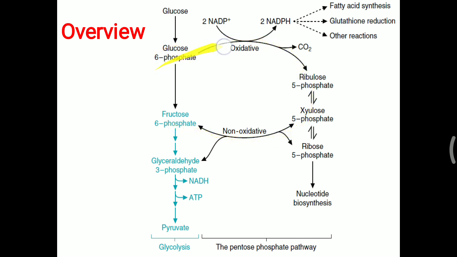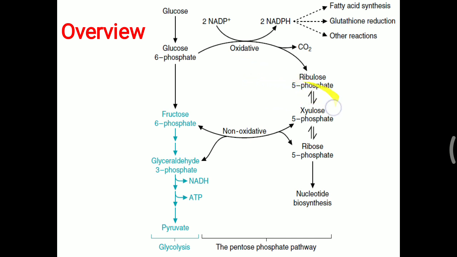The main purpose of the oxidative phase is formation of NADPH. This NADPH is utilized for fatty acid synthesis, glutathione reduction, as well as other biosynthetic processes. Simply, you can remember that cholesterol formation and steroid hormone formation also utilize it. In the oxidative phase, a carbon dioxide molecule is removed, and finally ribulose 5 phosphate is generated.